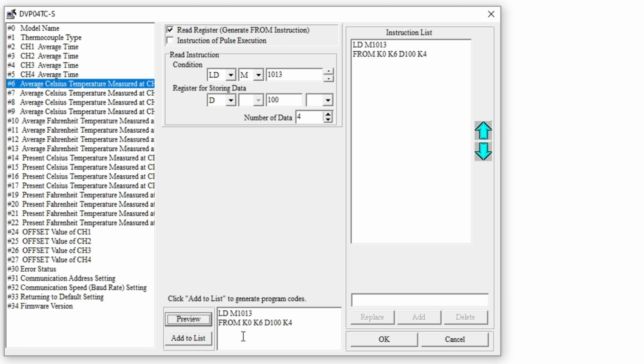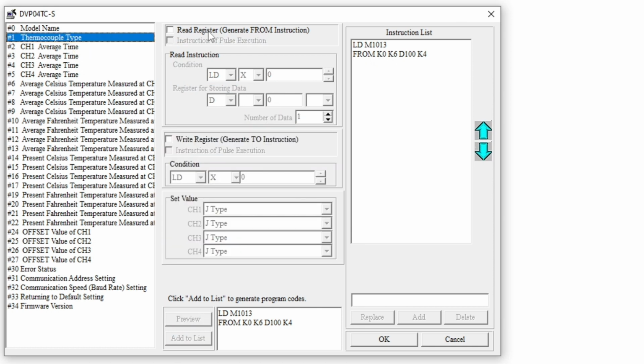Then I can preview here. Add the list, so it will generate a program for you. Or you also would like to set the type. So we can write when I use the M100s.